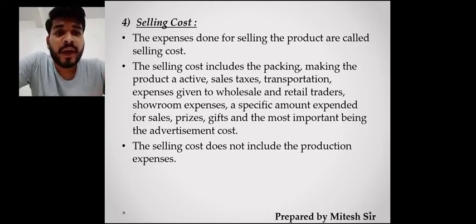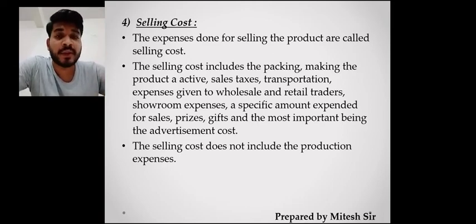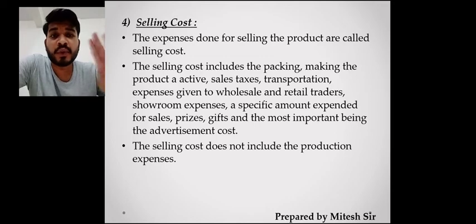franchises. So you find that these particular things are not included in production expenses, but are extra expenses which have been incurred to sell the product faster. So all these expenses are there. It also includes sales tax, transportation expenses, and showroom expenses.